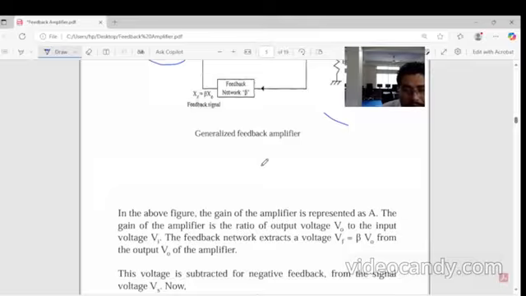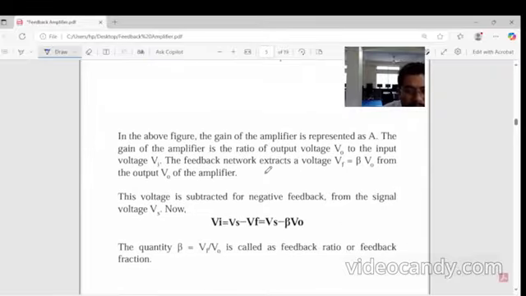In the above figure, the gain of the amplifier is represented as A, and the gain of the amplifier is the ratio of output voltage to the input voltage Vi. The feedback network extracts a voltage Vf equal to beta into V0 from the output of the amplifier. The voltage is subtracted in the negative feedback.